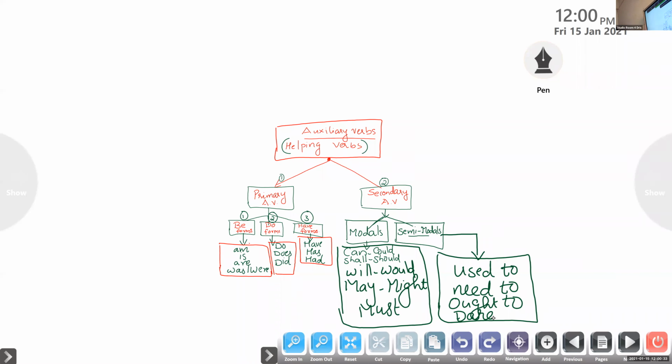It's time to wind up my session. I'll be explaining about these modals and their usages in the next class. Today, concentrate only on the primary auxiliary verbs. Copy it or watch the recorded version and copy the flow chart.